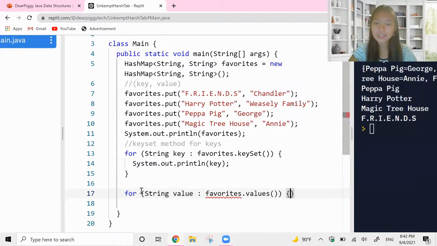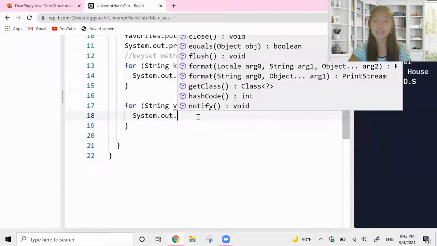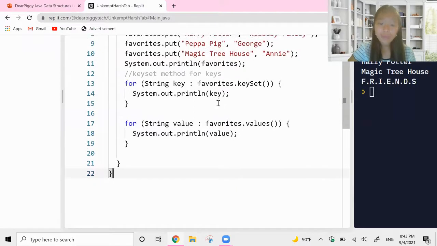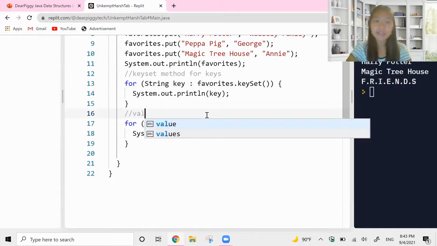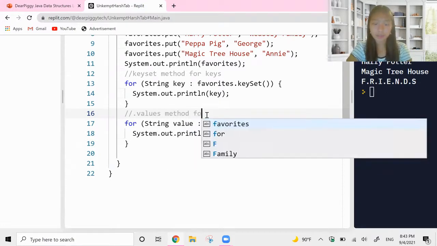So a little easier to remember than key set. It's just dot values, right? Values, they kind of correspond. We're going to do the same thing in system.out dot, not append, println value. So the way these two look are very, very similar, except one of them says key set and one of them says value, because one of them is going to print out the key set and one of them is going to print out the values. And let me write that down for you.